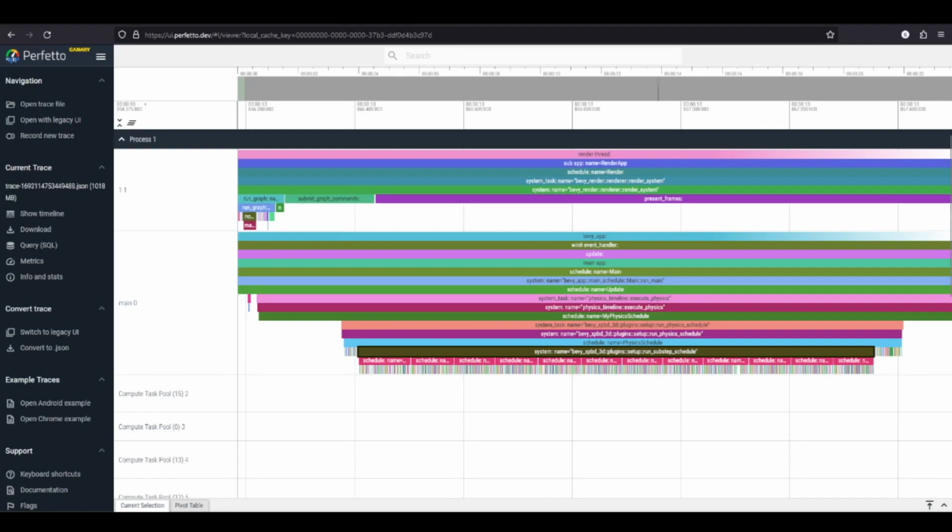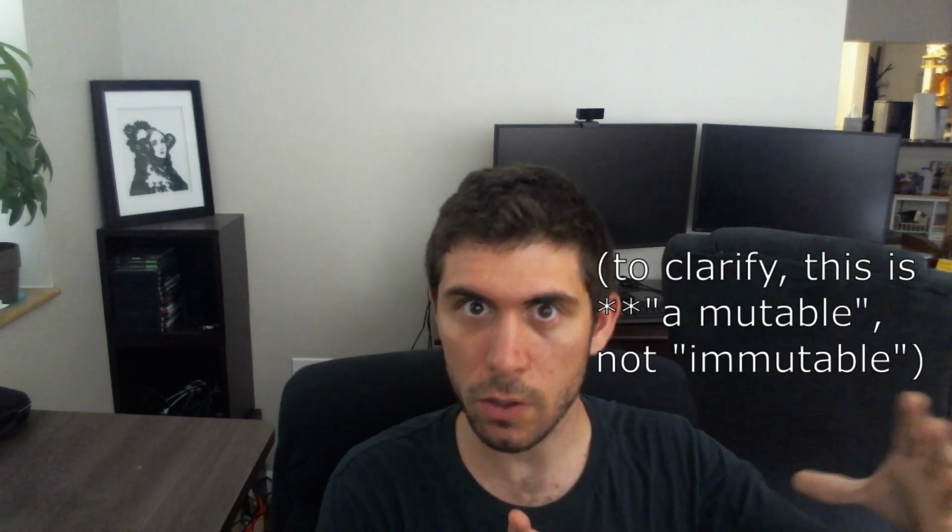One thing that I'm actually surprised by here is that this isn't multi-threading at all. Schedules are actually the mechanism by which multi-threading occurs in Bevy. It's true that you gain immutable access to the world, so that means that any systems assigned to that schedule can actually be run in parallel with one another.